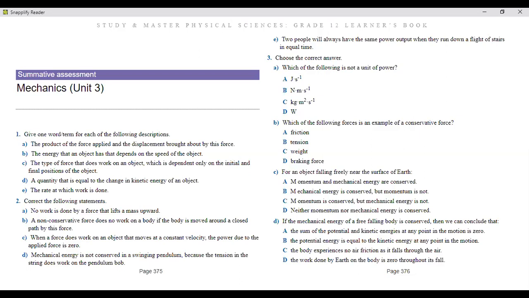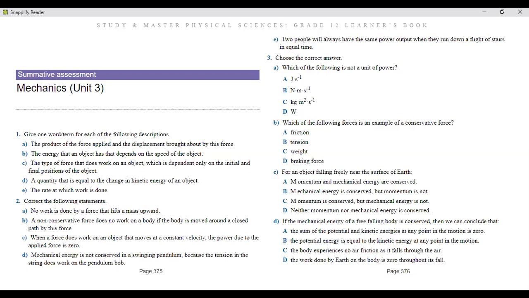What is it called? Oh, they said we must give one word. This is the work done, guys. Do you guys see it? Yes, this is the work done, basically, because remember it's a product of distance and force put together. So this is the work done.